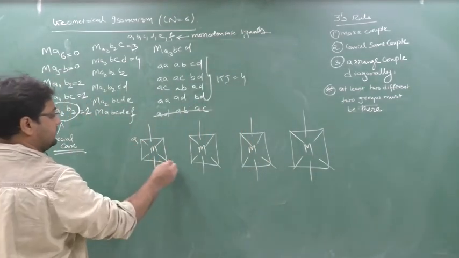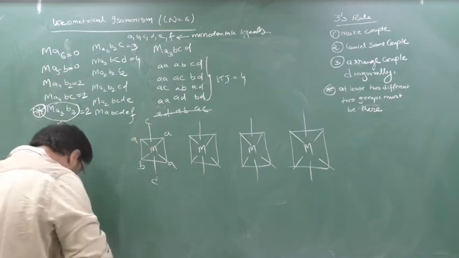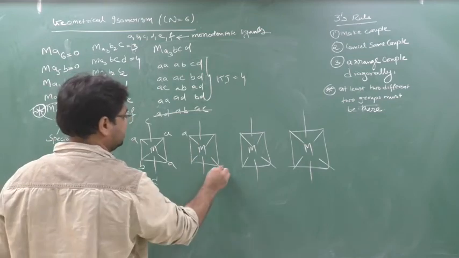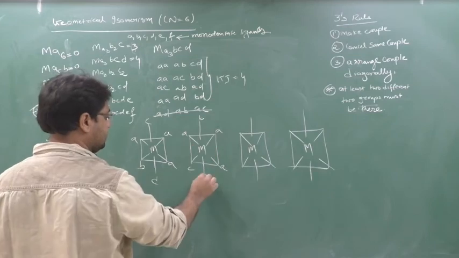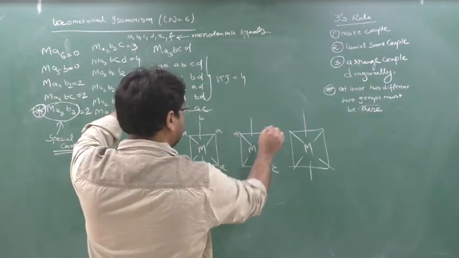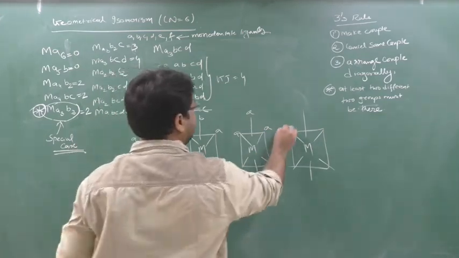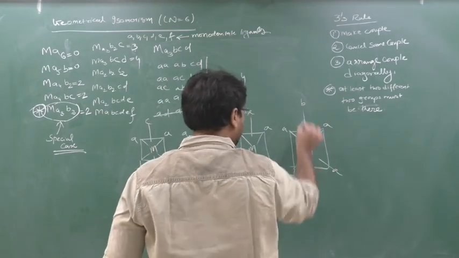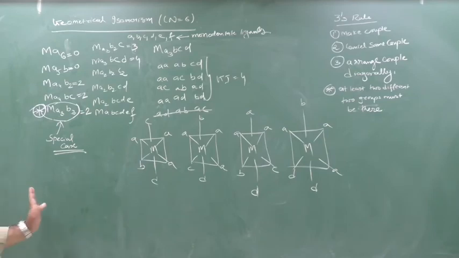First is AA, AB, CD. Then next will come AA, AC, BD. Third is AC, AB, AD. Then AA, AD, BD. If there were two, then cis or trans; more than 2, no cis, and these are the isomers.